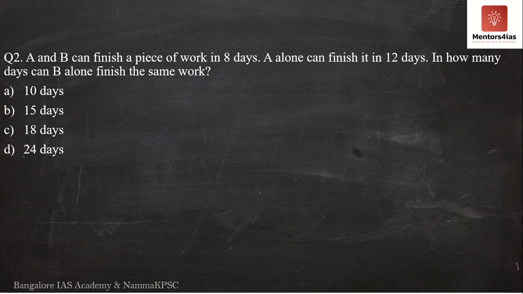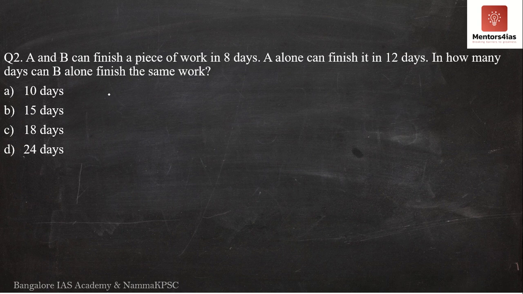In this particular question, they have given the number of days the work can be completed by both A and B, and also the number of days that A takes to complete the entire work. But what is the number of days taken by B to complete the entire work? That is the question over here. Okay, now same thing, I will do it by the traditional method first.